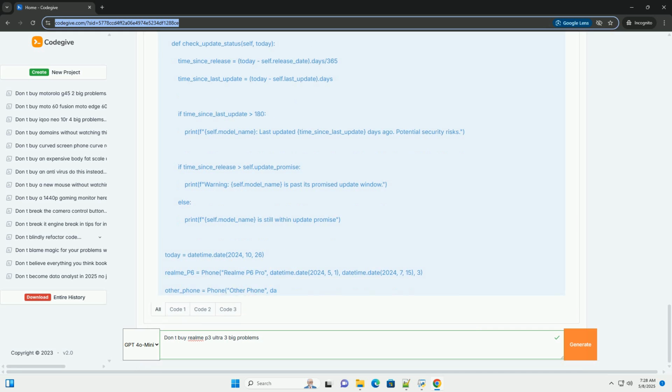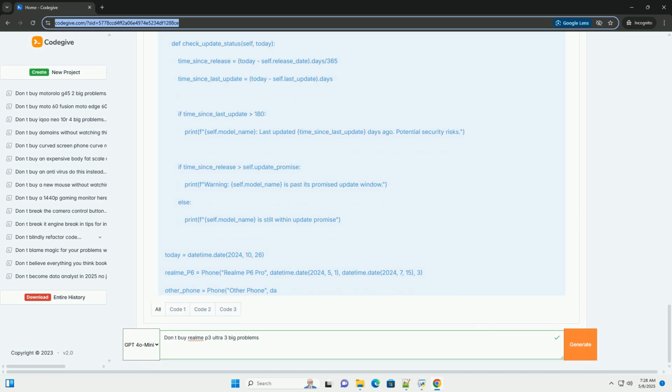Consider your needs: think about how you will primarily use the phone. If you are a heavy gamer, pay close attention to reviews that discuss performance under sustained load and thermal management. If you prioritize camera quality, focus on reviews that provide detailed camera samples and analysis. Check return policies: make sure you understand the store's return policy in case you are not satisfied with the phone after purchasing it.